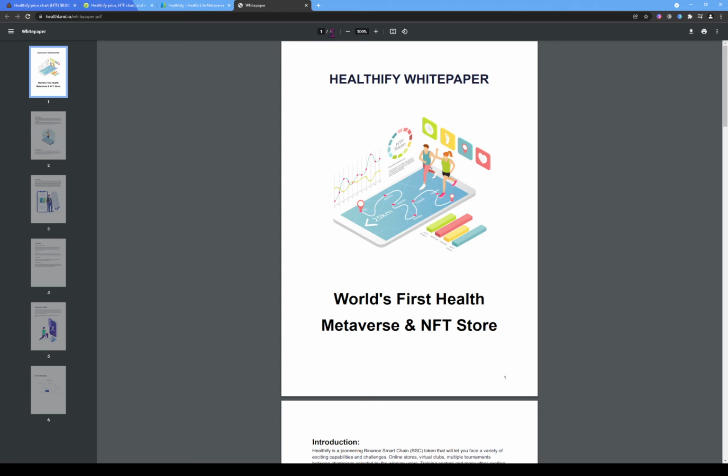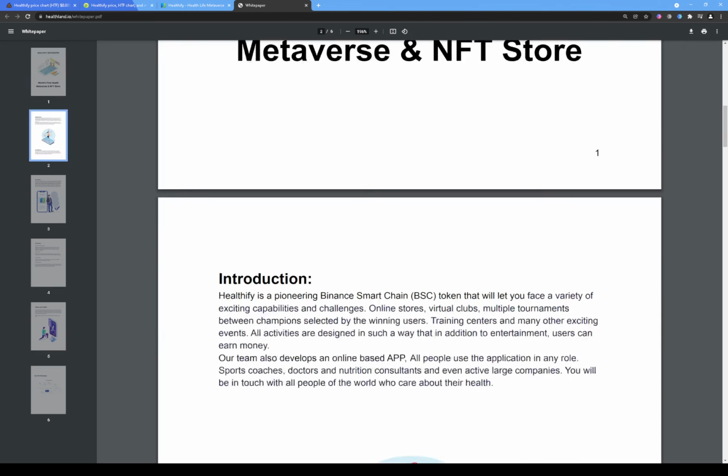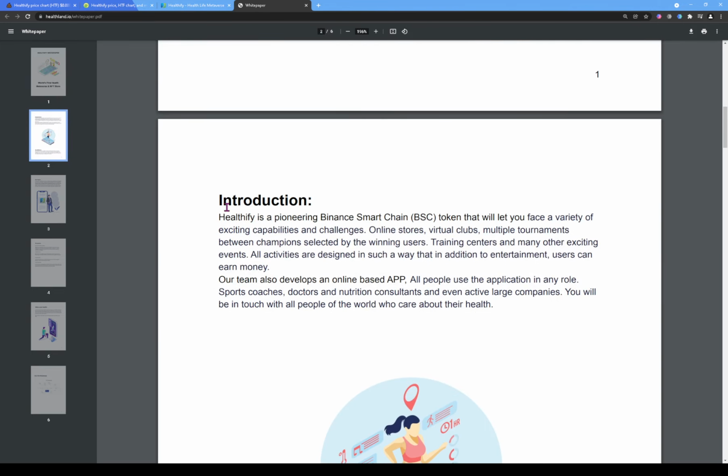This white paper is easy to read because it's only 6 pages long. So let's just run through it just a little bit. I'm not going to read every single thing on this white paper, but let's just scroll through. So it says introduction. Healthify is a pioneering Binance Smart Chain token that will let you face a variety of